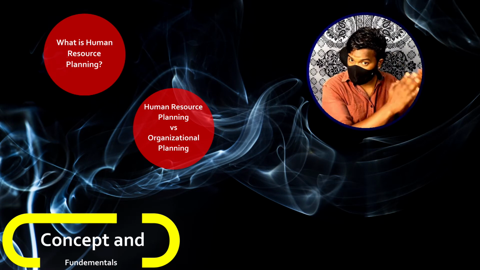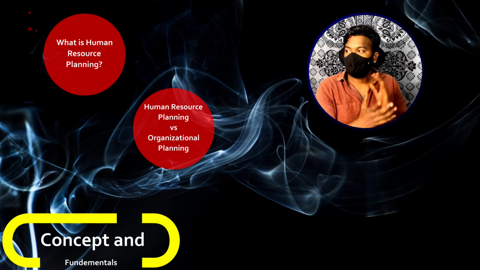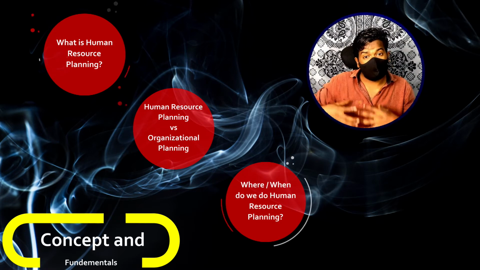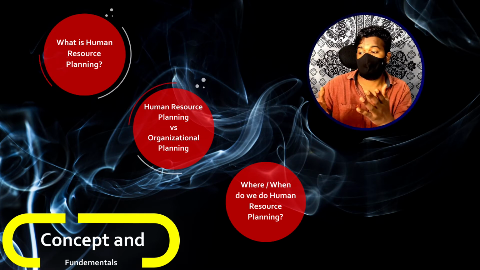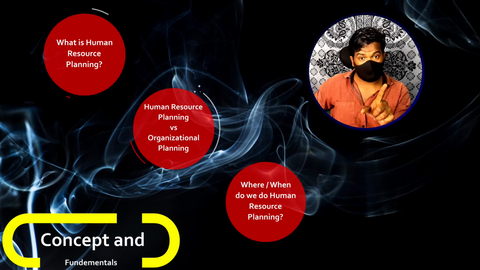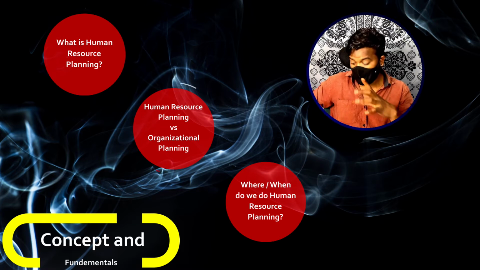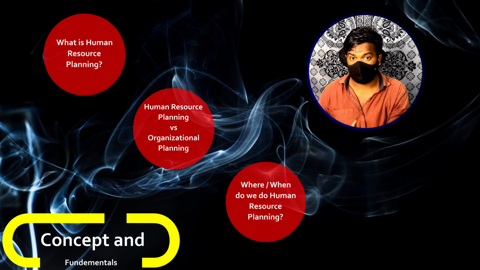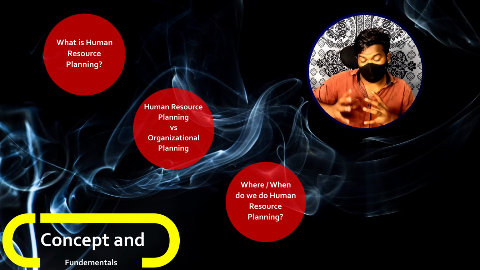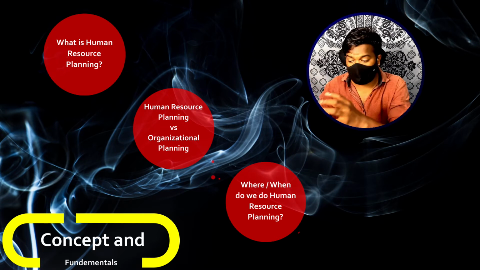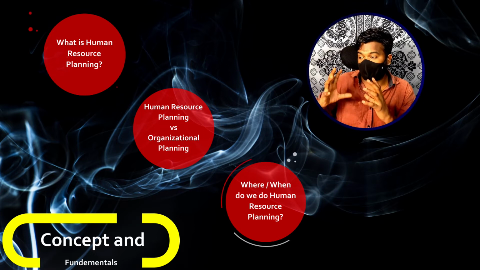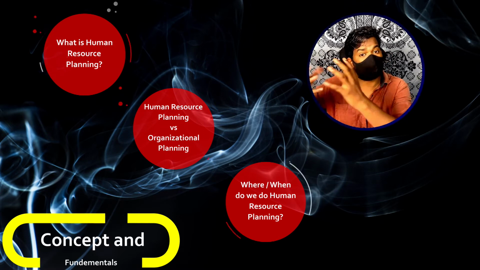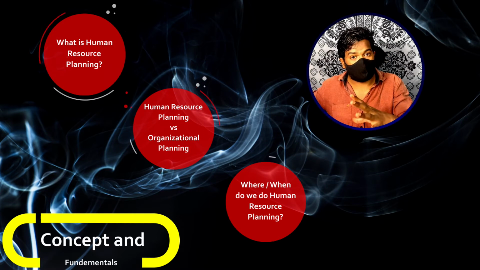Now moving on to the next fundamental: in what situations do we do this human resource planning? In simple terms, in what situations do you plan for the workforce? First of all, keep this point in mind: human resource planning is entirely future oriented. That means you are planning ahead for the future. In the term planning itself, you are doing something in advance, directed towards the future. So human resource planning is future oriented.